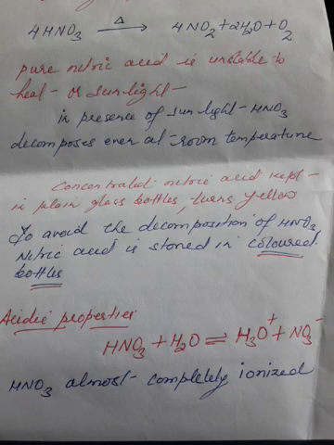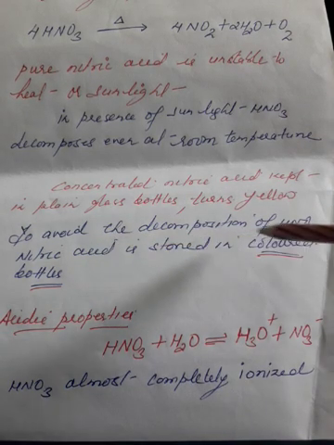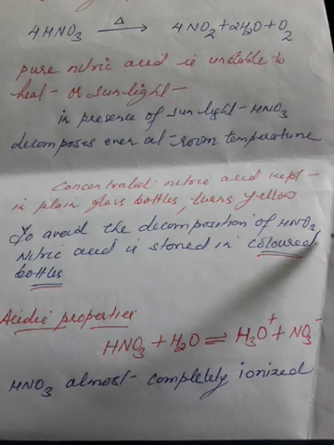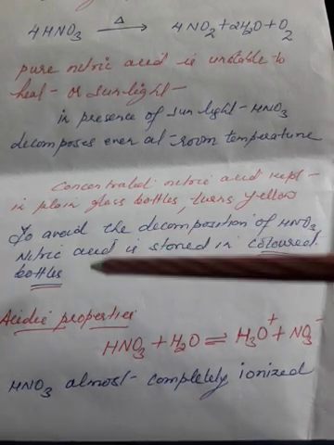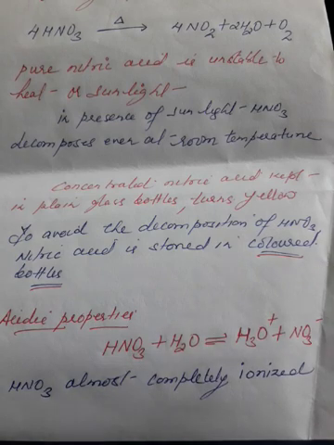Because of this only, nitric acid which is kept in an ordinary glass bottle in the lab turns yellow or yellowish brown. Okay. This observation, especially remember why it turns yellow when kept for a long time in an ordinary glass bottle: because of decomposition of nitric acid in the presence of sunlight. And to avoid the decomposition of nitric acid in the presence of sunlight, where should it be stored? It should be stored in a colored bottle. So these reasoning questions also you try to learn.